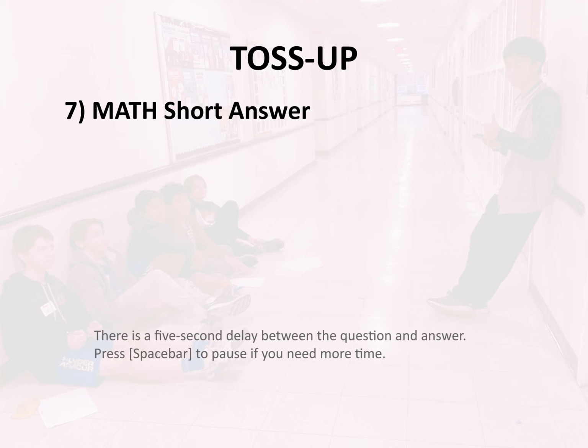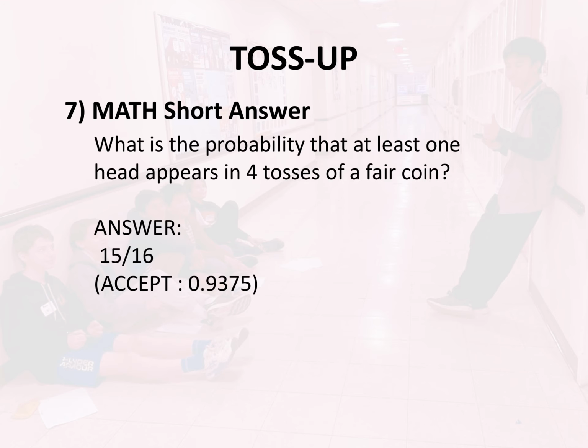Toss-up 7. Math. Short answer. What is the probability that at least one head appears in 4 tosses of a fair coin? Answer: 15/16.